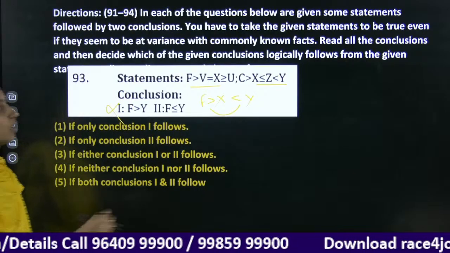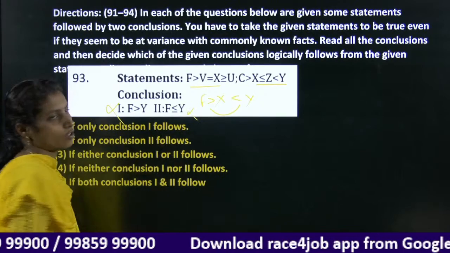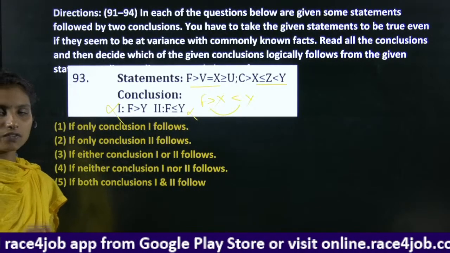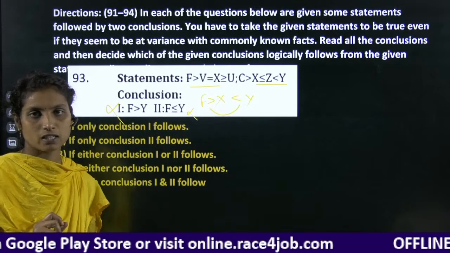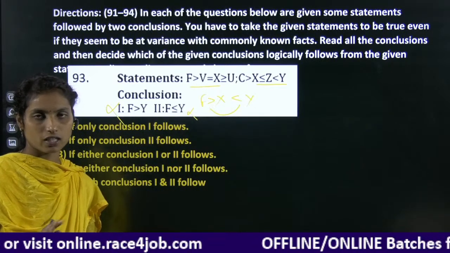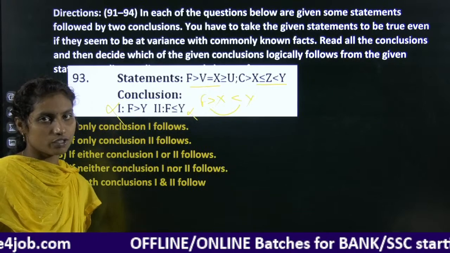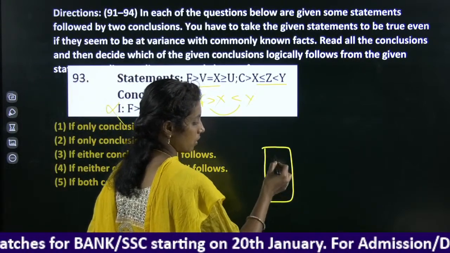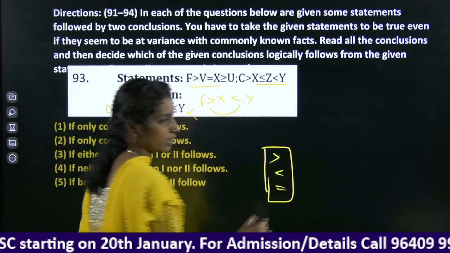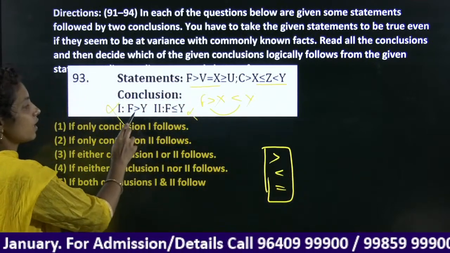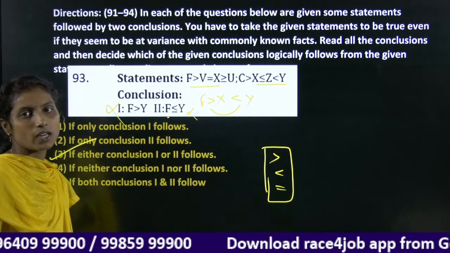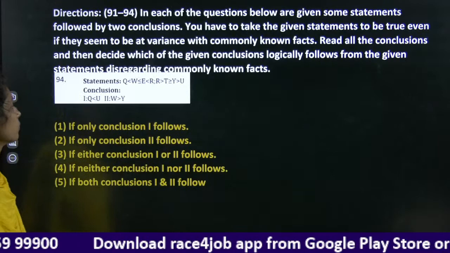Second one also false. And here we have subject and predicate both are same. And the relation from F to Y, there is no relation between F and Y. We have two false conclusions. And whenever there is no relation between two subject and predicate, it should follow three mathematical operations. Okay, greater than, less than, equal. And our answer here it is neither one nor two follows.